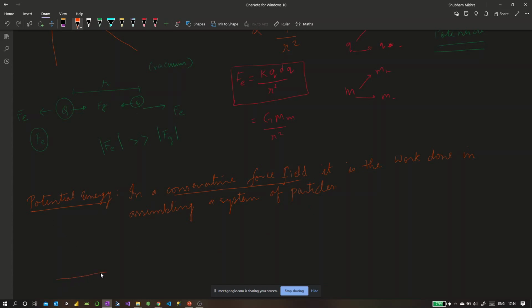So in case of gravity and the ball of mass m, the gravitational potential energy would be the work that I had to do to take this ball to height h. Whatever work I did on this ball got converted into its potential energy, which was mgh, right?